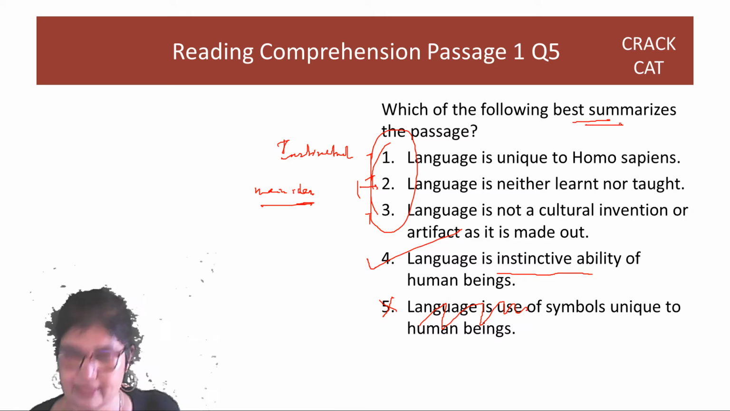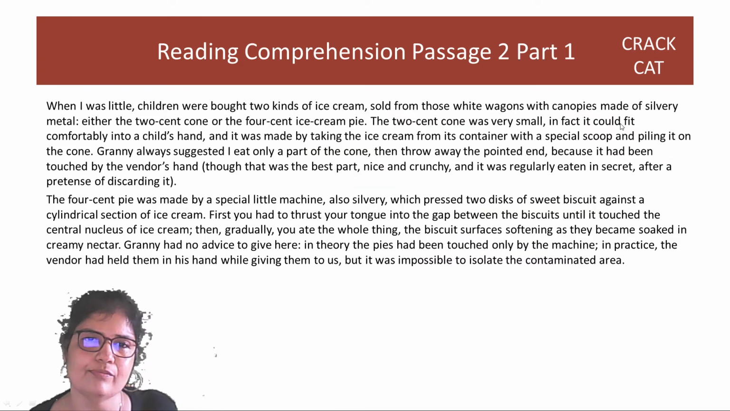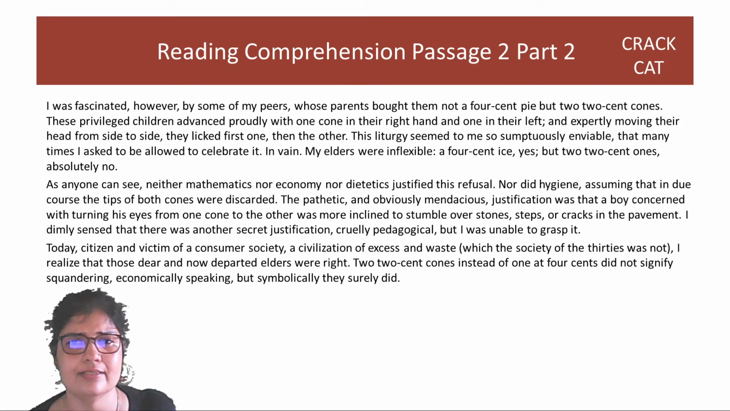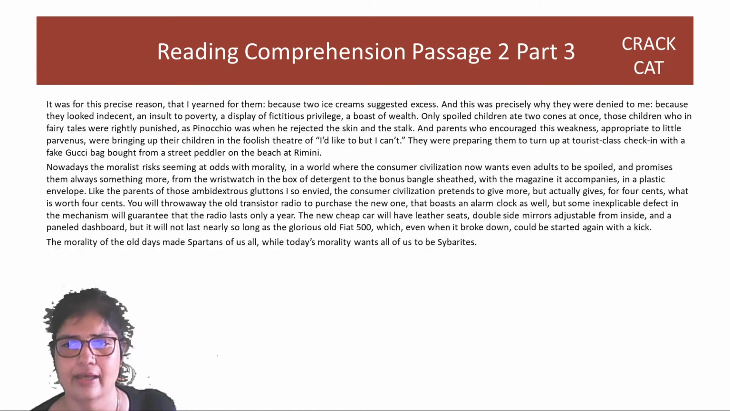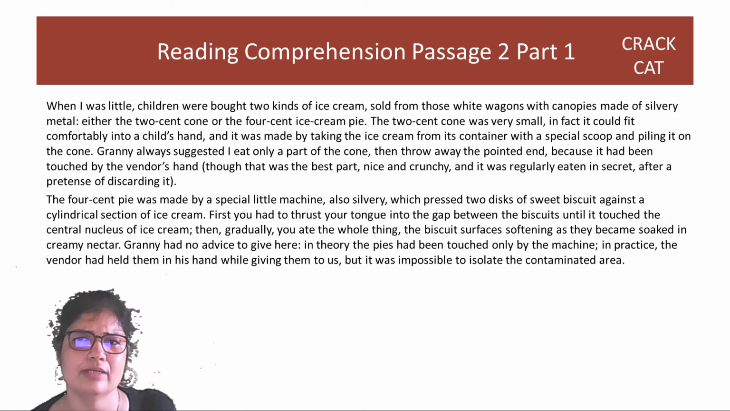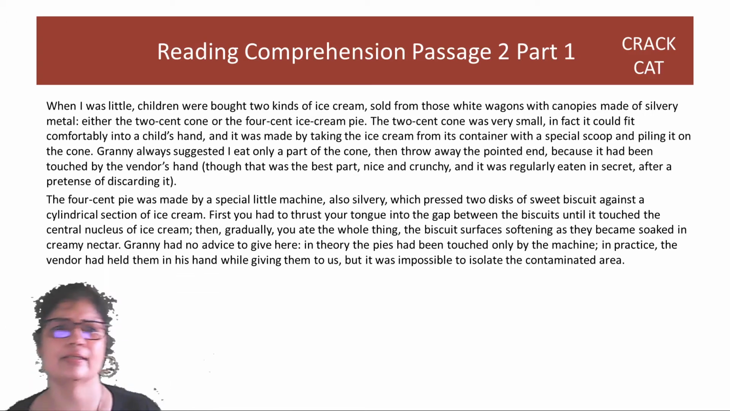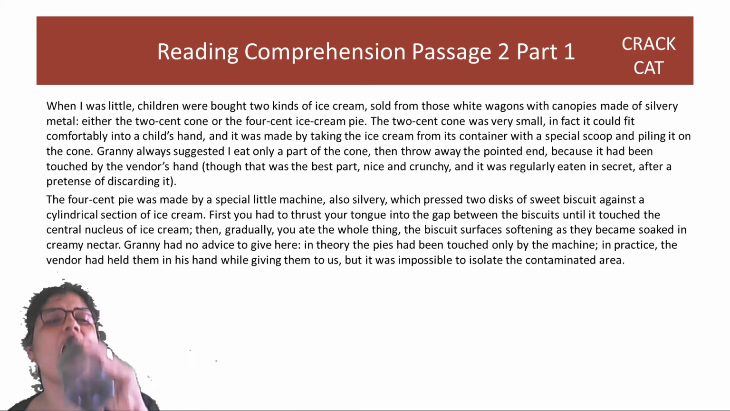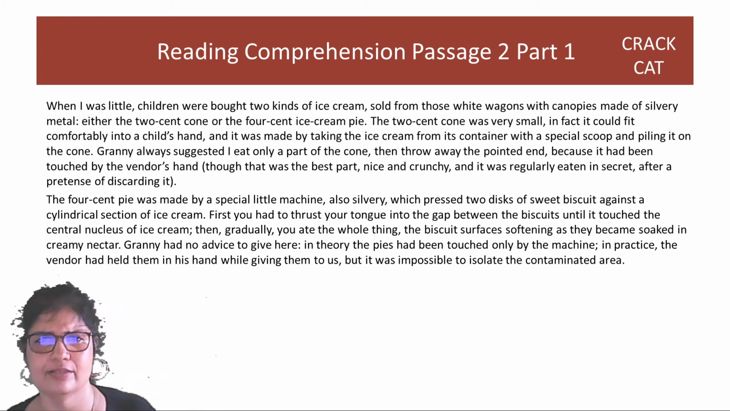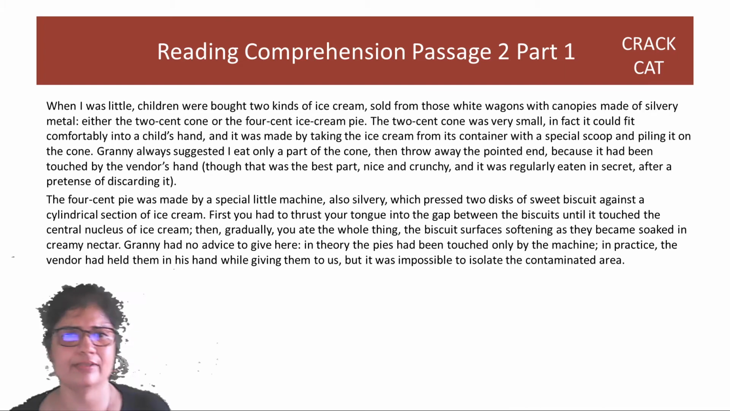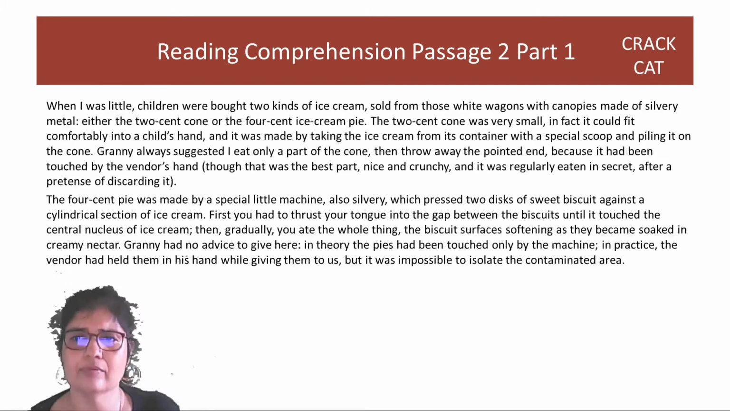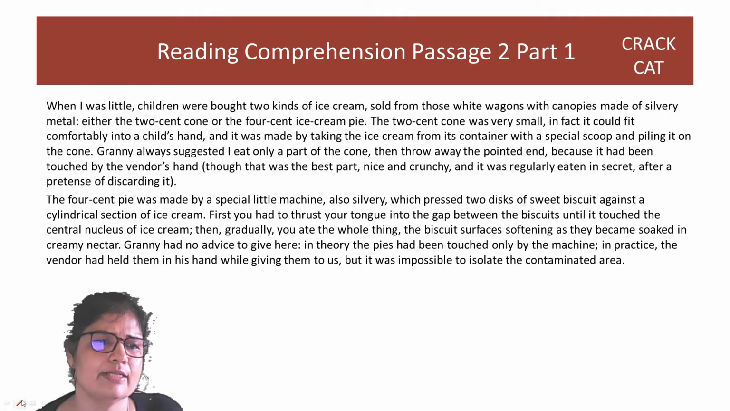Okay, great. Let's look at the next passage. So please read this, and read this. This is, I think, the easiest passage to read. There are some complicated words, but there's a nice story. When I was little, children were bought two kinds of ice cream, and then both the kinds are described. That is your paragraph 1, right?